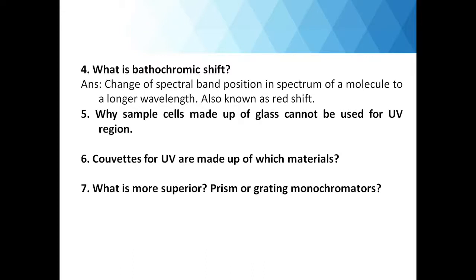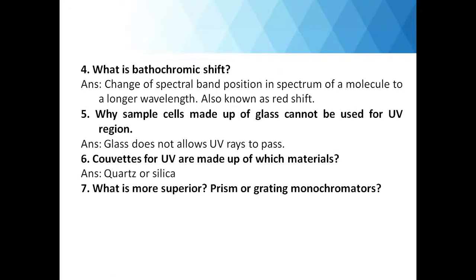Why can sample cells made of glass not be used for the UV region? So we have already seen that glass does not allow the UV rays to pass through it. So we use sample cells made of quartz or silica. Cuvettes for UV are made of which material? We have already seen, made of quartz or silica.